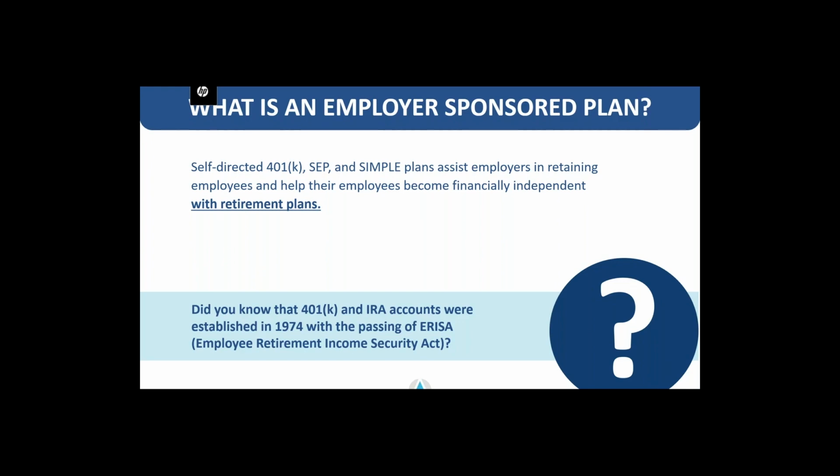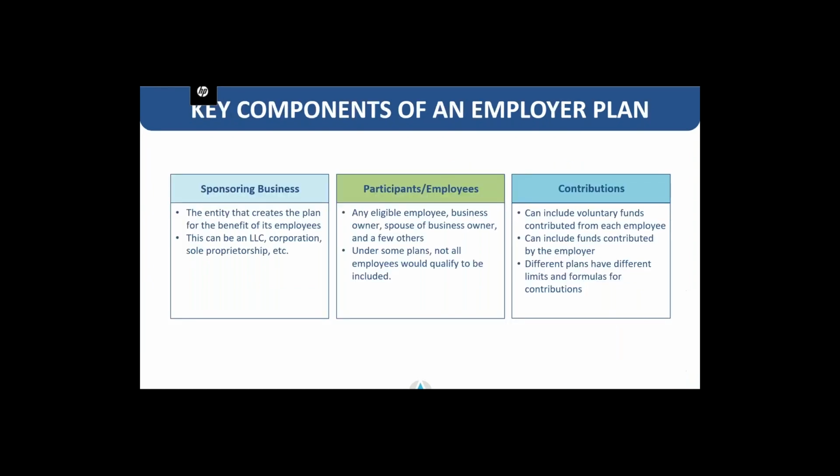Now, these are nothing new. 401ks and traditional IRAs have been around since 1974 with the passing of ERISA, which is the Employee Retirement Income Securities Act of 1974. Now, there are a few key components that you need to understand with regard to an employer plan. That is the sponsoring business, whom the participants and employees are in relation to the plan, and how to make contributions. The sponsoring business is the entity that creates the plan for the benefit of its employees.